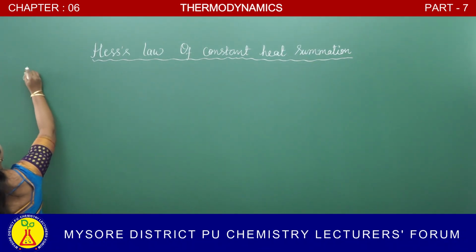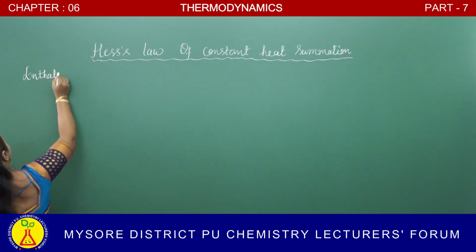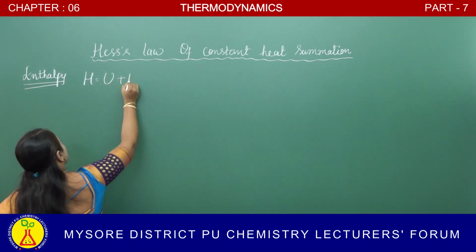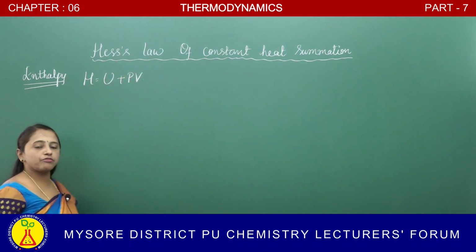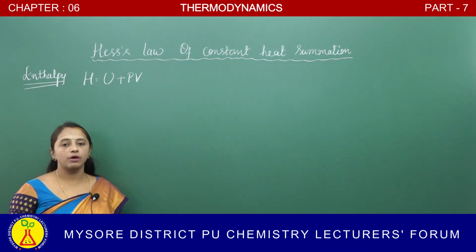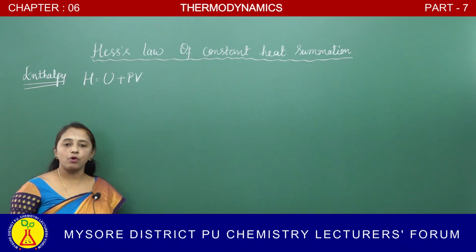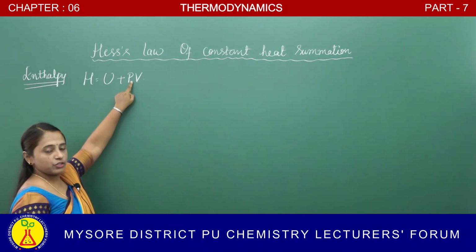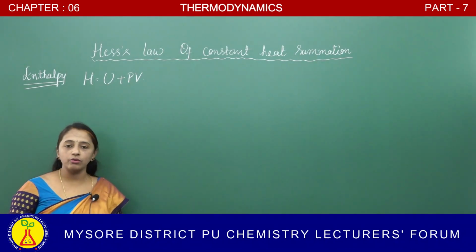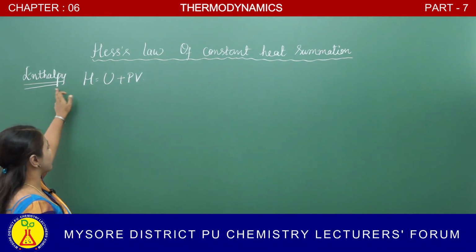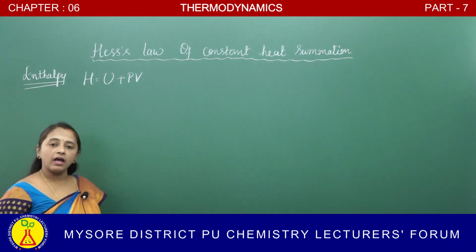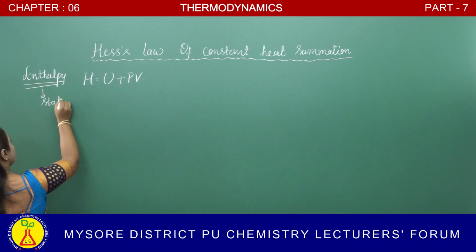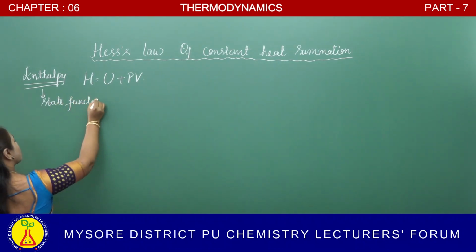Enthalpy is the sum of internal energy and the product of pressure and volume. Internal energy U, P is pressure and V is volume. H is equal to U plus PV, where H is the enthalpy. And enthalpy is one of the state functions.